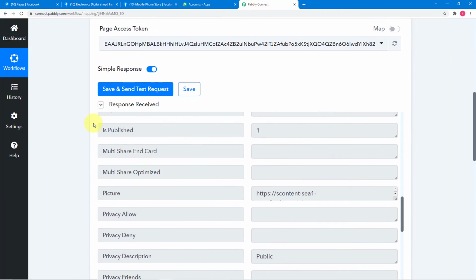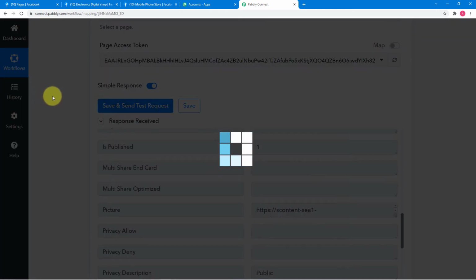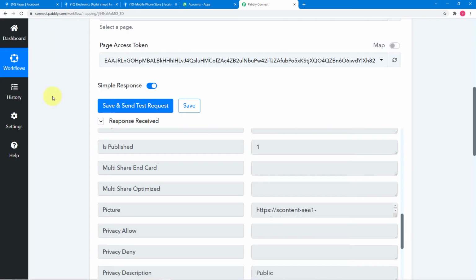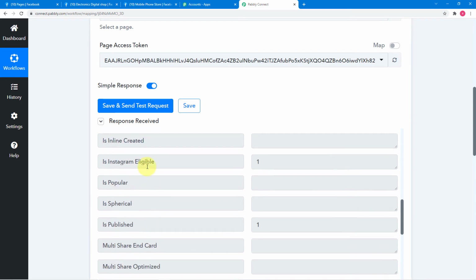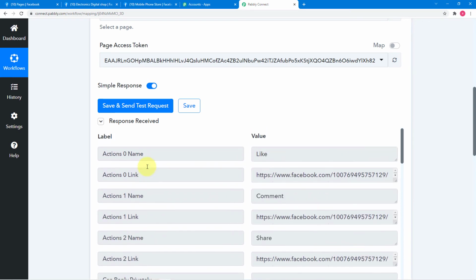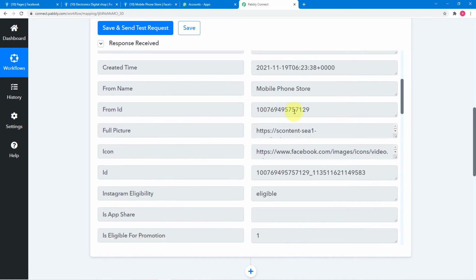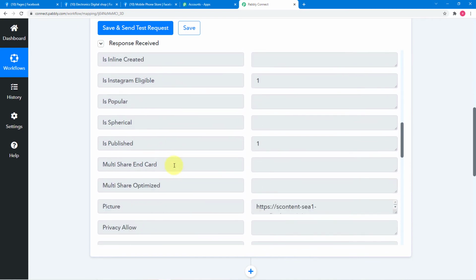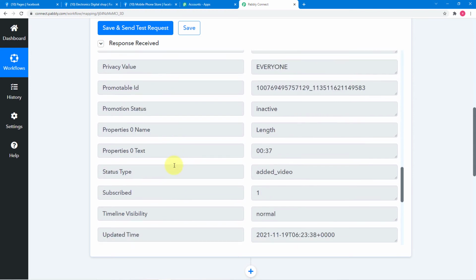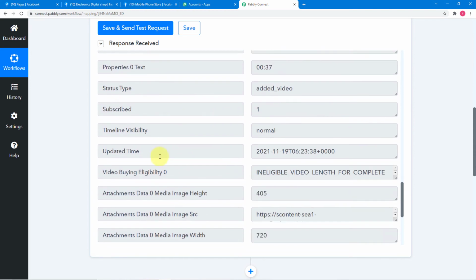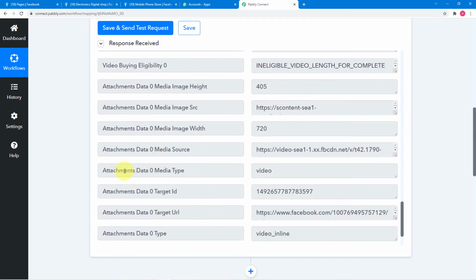Let me click here on save and send test request again. You can see it has now started showing this type of response here. It is saying that on mobile phone store, a new post is here and it is a video. You can see the attachment data type is video here, right?